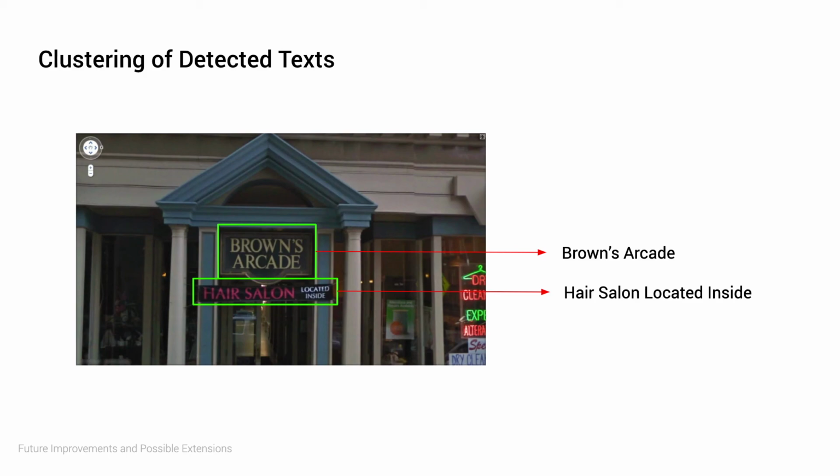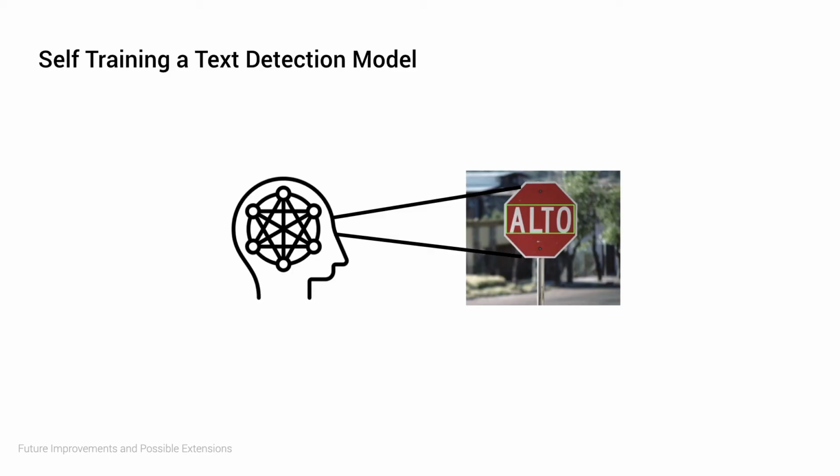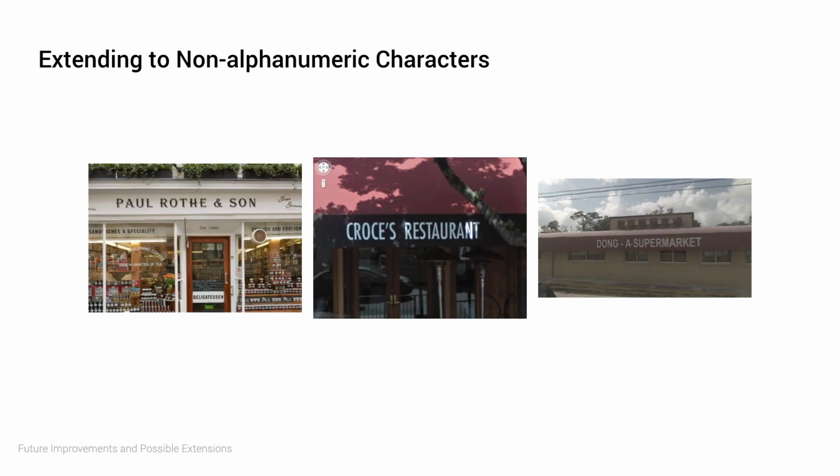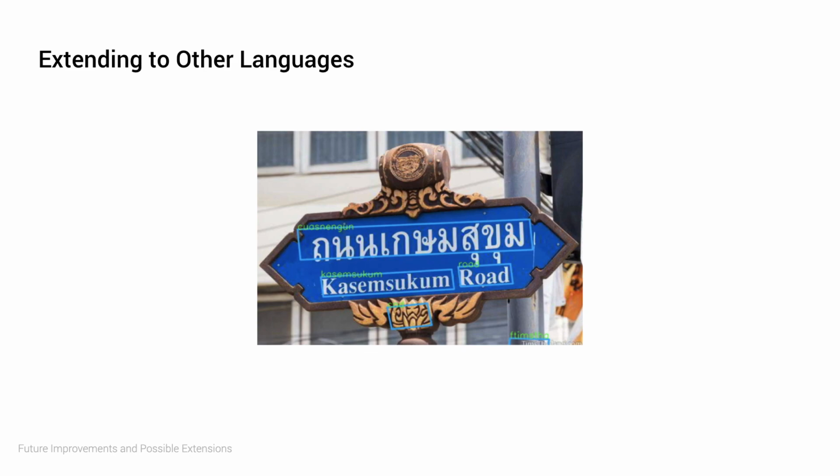Not to mention that it will also be best to train my own text detection model, which not necessarily has to be an EAST model, to have greater clarity on the performance and accuracy. It is, however, important that the model is efficient in terms of inference speed. We could also possibly train a new CRNN model to recognize non-alphanumeric characters and also discern between upper or lowercase characters, both of which are commonly present in scene images and hence potentially very useful. Furthermore, we could even leverage the generalizability of the CRNN model, as mentioned in the paper, to train the CRNN on another language, although understandably, each language brings about a whole new set of rules and hence difficulty.